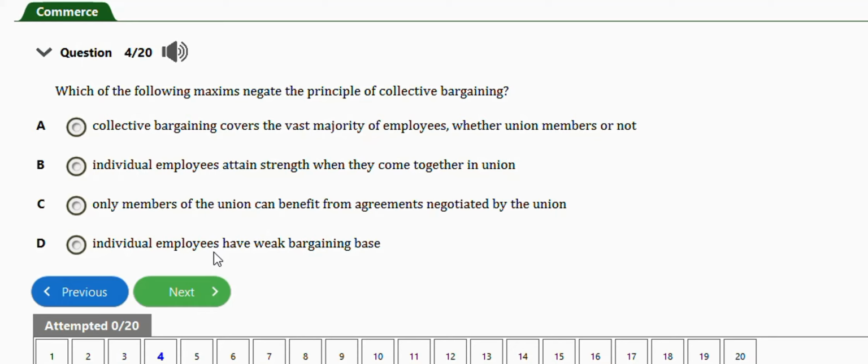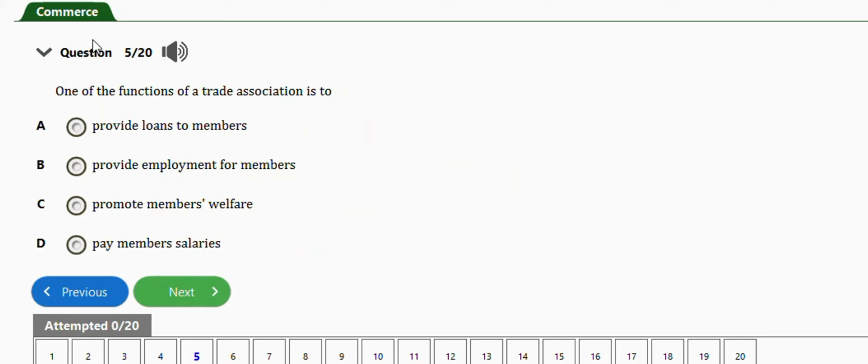Okay, so this is a maxim and again a principle of collective bargaining. Next question. One of the functions of trade association is to provide loans to members, provide employment for members, promote members' welfare, pay members' salary. The right answer is option C, promote members' welfare.